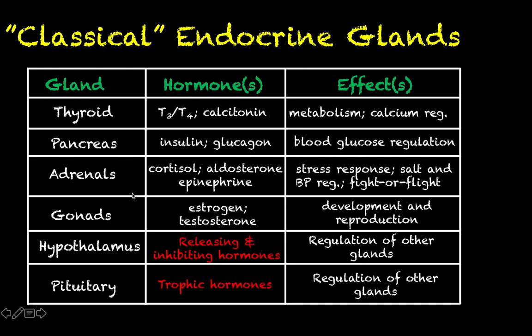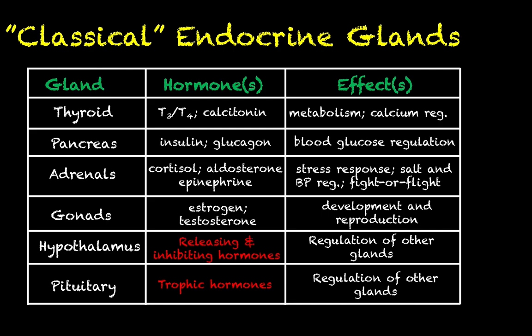The adrenals, which consist of both an outer cortex and an inner medulla, produce steroid hormones like cortisol and aldosterone in the cortex, and catecholamine hormones like epinephrine in the medulla. So a lot of these are going to help with things like stress response, especially cortisol and epinephrine. Aldosterone helps with management of sodium and potassium balance in extracellular fluid and also a little bit of blood pressure regulation. The gonads are going to produce sex hormones like estrogen and testosterone.